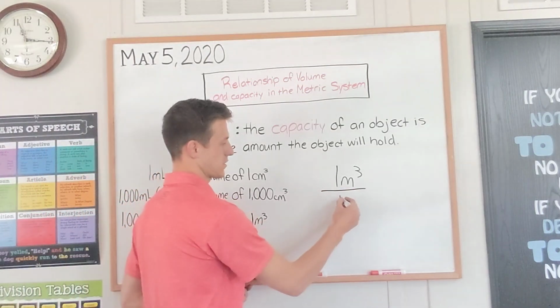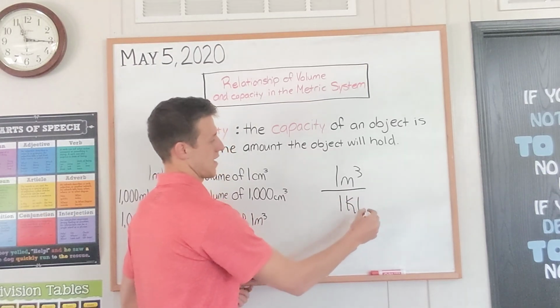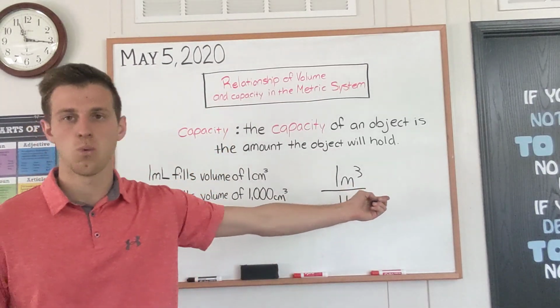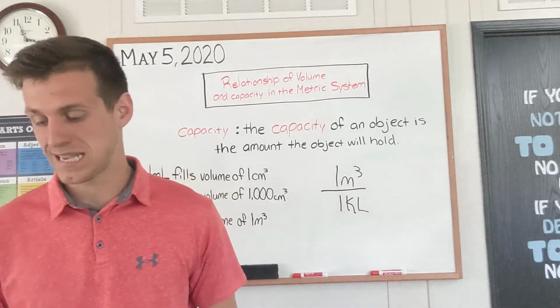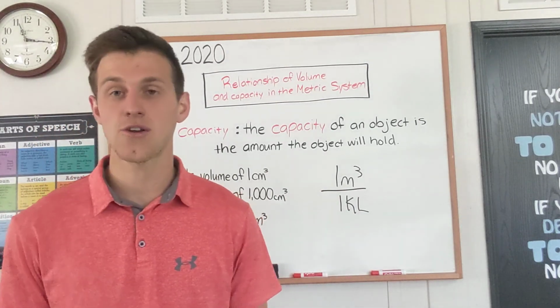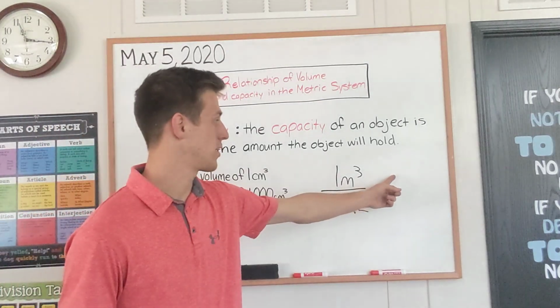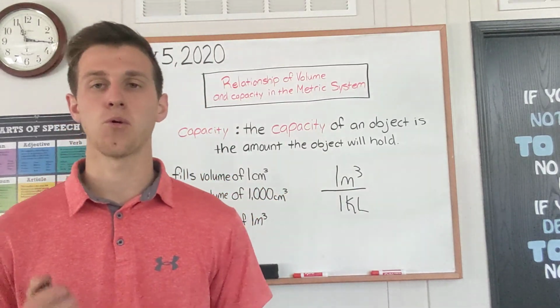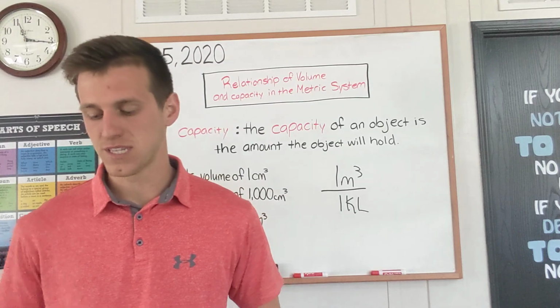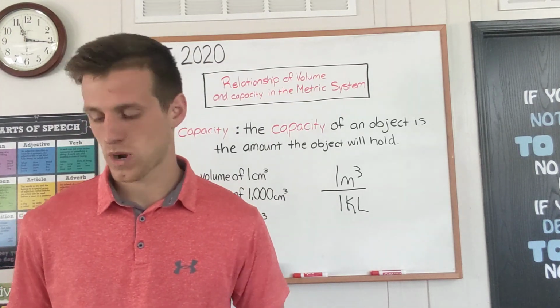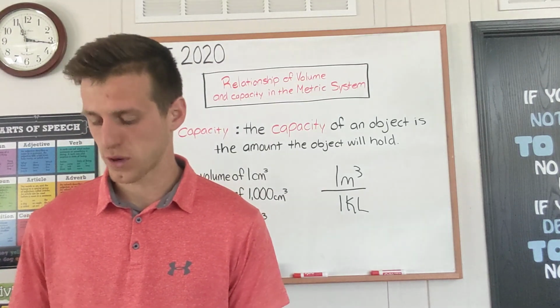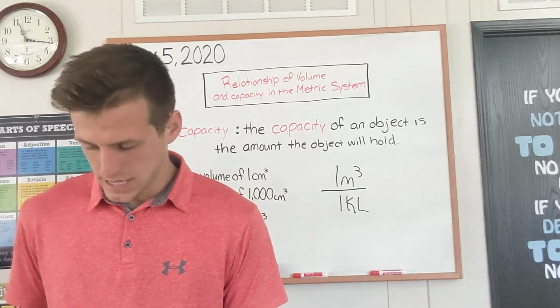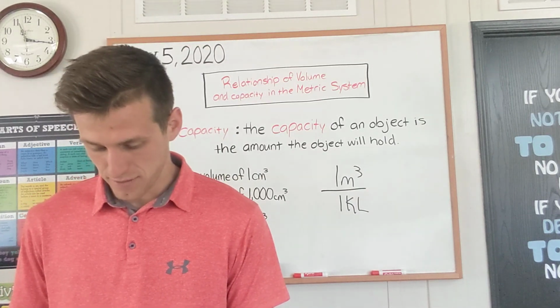So we're going to set that up as a proportion just like that, and then once we figure out how much capacity is in our container, we can put that up here, because we're going to set it up where the meters are, and then we can solve our proportion like that as well. And then we do the same thing for B as well. We're going to set up a proportion to solve those.